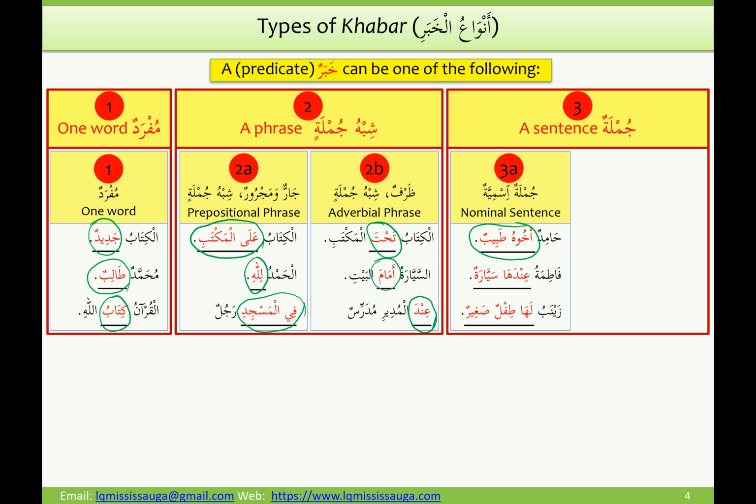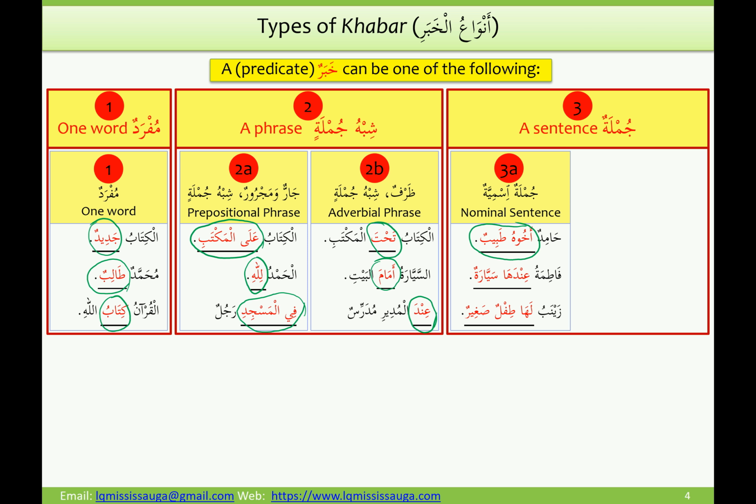So Hamidun akhuhu tabibun. If we were to analyze the inner sentence, akhuhu tabibun, his brother is a doctor, then we will say akhu is mubtada, wa huwa mudaf, hu is mudaf ilayhi, and tabibun is khabar for that inner sentence, and in that case the tabibun would be a one word or mufrad khabar. But we are looking at the outer sentence, Hamidun akhuhu tabibun, in which case akhuhu tabibun is a nominal sentence because it's starting with a noun, and it is a khabar for the outer nominal sentence.